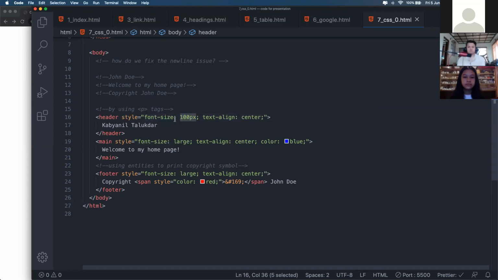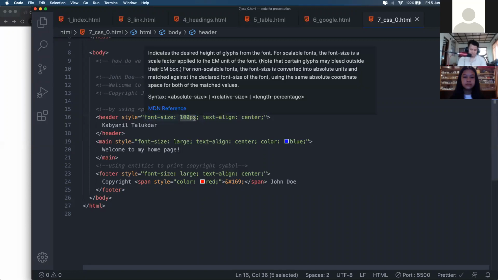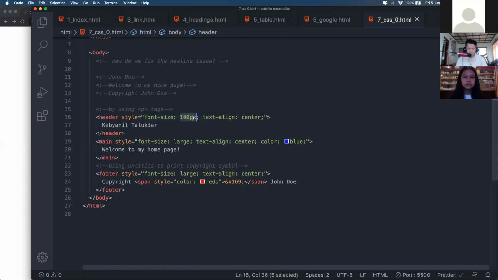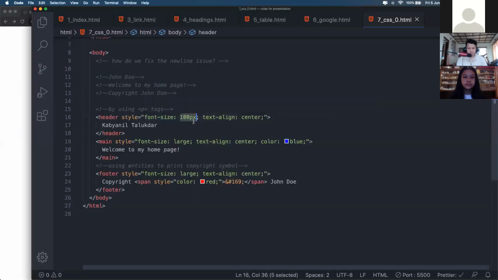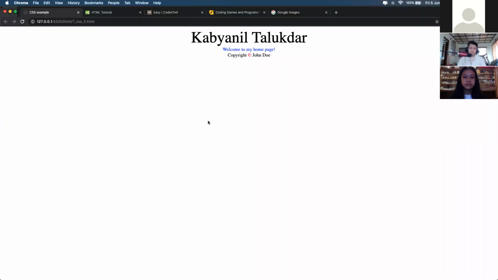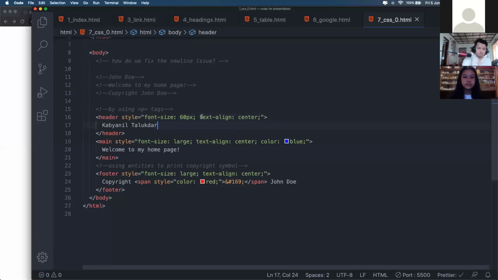Font size is equal to 100 pixels, so we can use pixel values here. For 100 pixels it is this much bigger. If I want to make it smaller, I can just reduce it to, suppose, 60 pixels and the text becomes smaller.